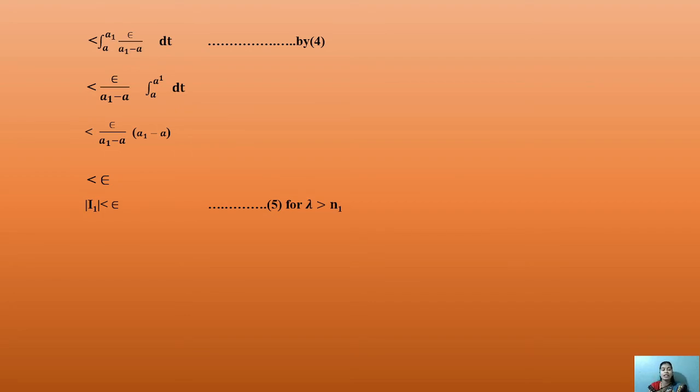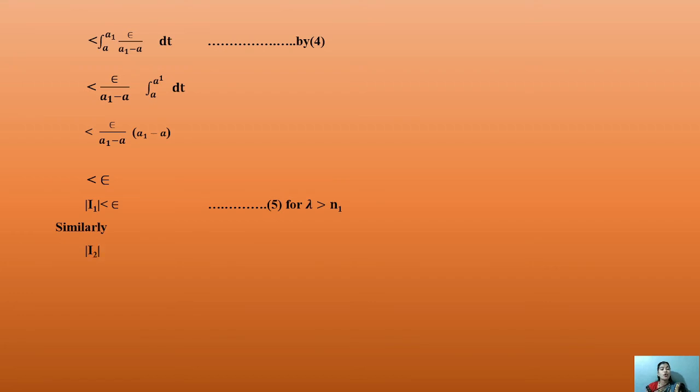Then the limits are applied: the upper limit a1 and the lower limit a, so we get a1 − a. Okay, the a1 − a in the denominator and numerator cancel, leaving only ε. So the I1 value is less than ε, and I will put it as equation 5.